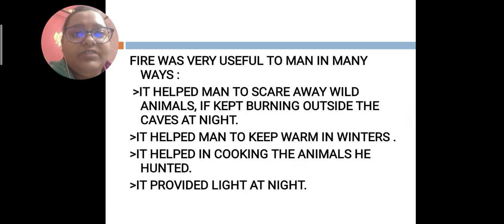They used fire in various ways. It helped man scare away wild animals; it kept burning outside the caves at night. It also helped man keep warm in winters. Fire helped them cook the animals they hunted. At first they used to eat raw meat, vegetables and fruits, but after the discovery of fire they started to cook them. It also provided them light at night. This is how the discovery of fire proved very useful to Paleolithic man.